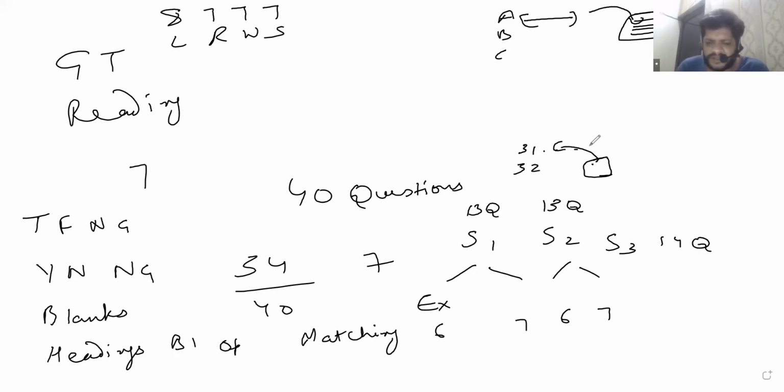Then apart from these, there can be a flow chart sometimes, but again, that is another version of blanks only. So hardly does that matter. Or it could be a diagram that you have to label. There'll be a description in the passage, and they might draw something over here.